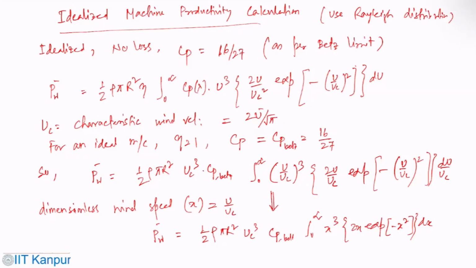So what you can see is that the wind machine constants have been removed. The integral now can be evaluated over all wind speeds, and if we integrate this, this would be 3 by 4 root pi. So what we have now, PW is half rho pi r square uc cube 16 by 27 3 by 4 root pi.